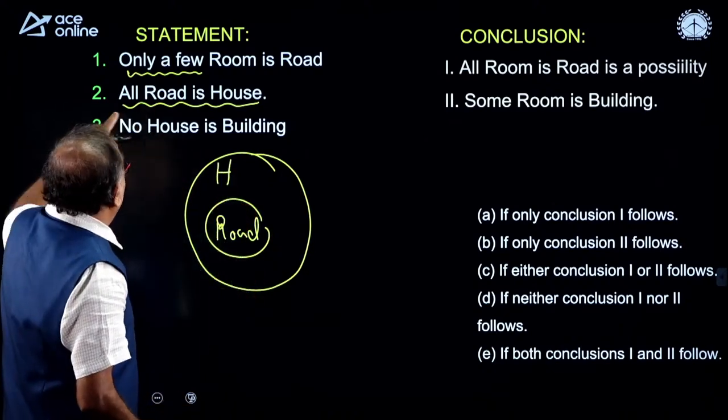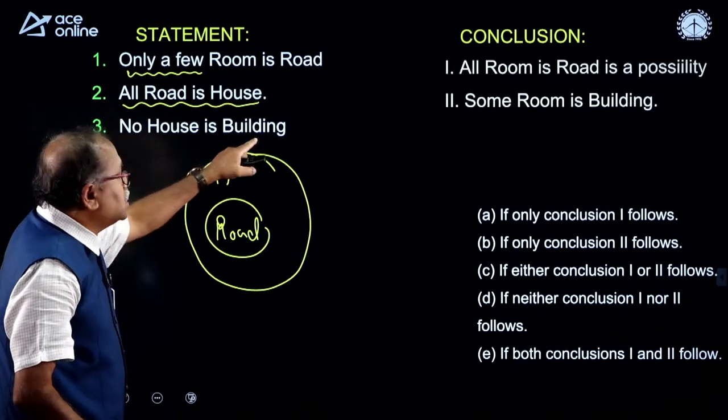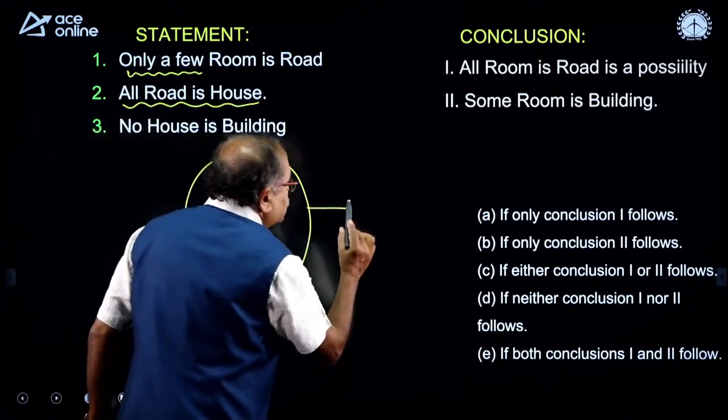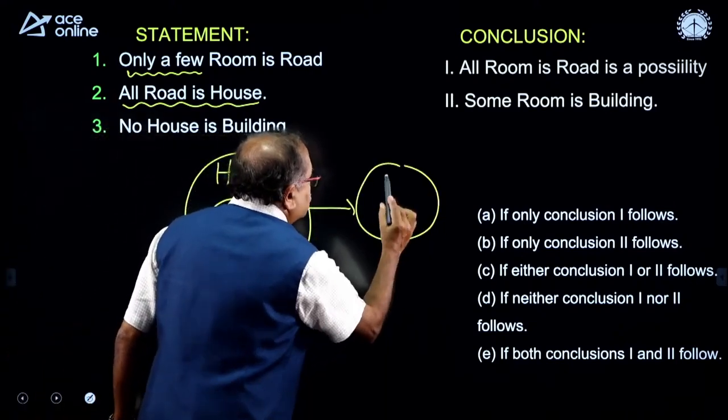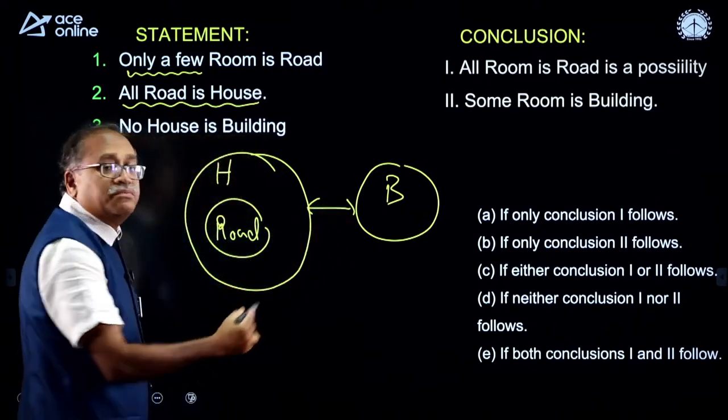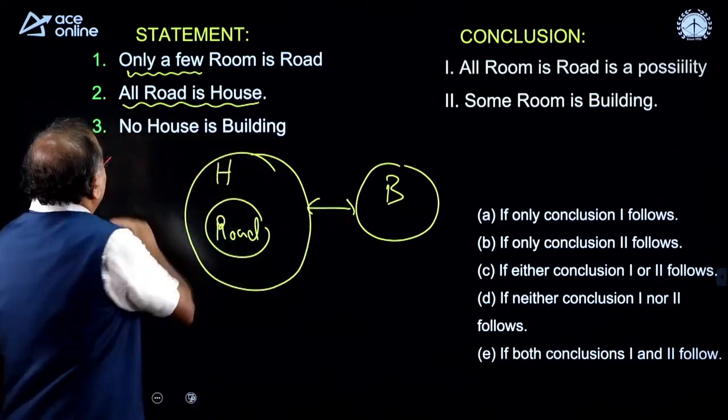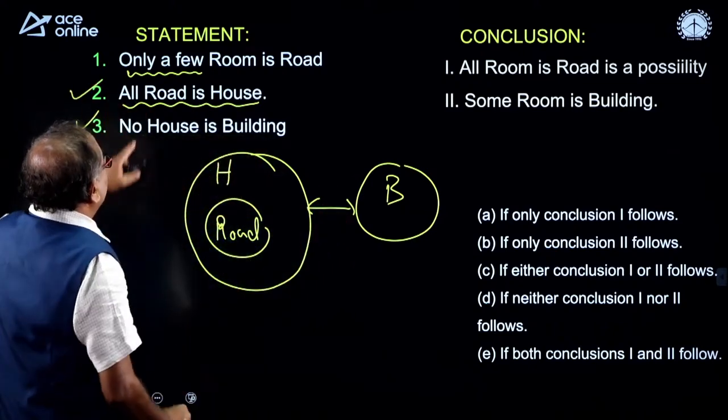The next one: no house is a building. There is no connection between house and building. So, the third one is over, the second one is over.